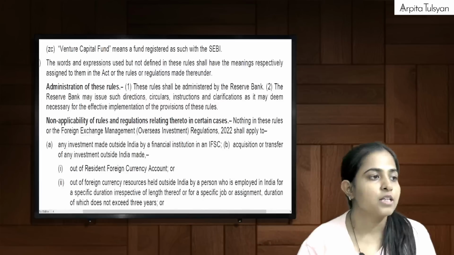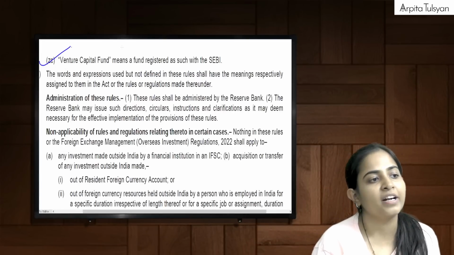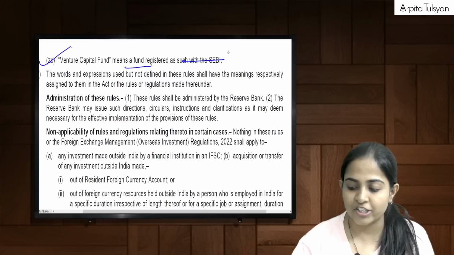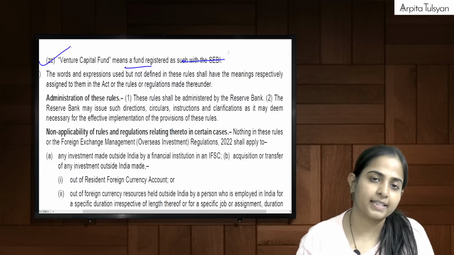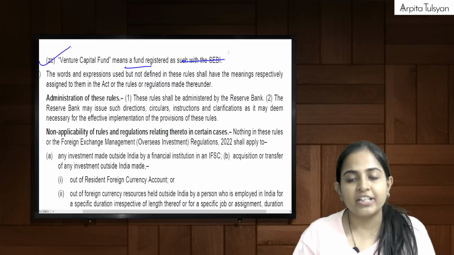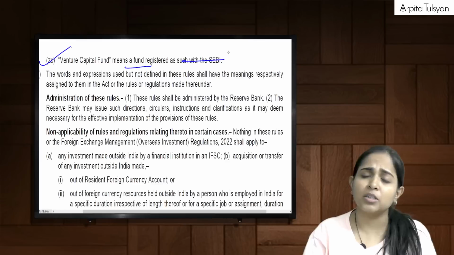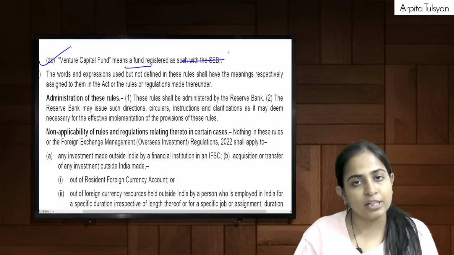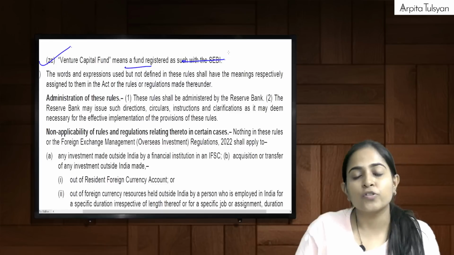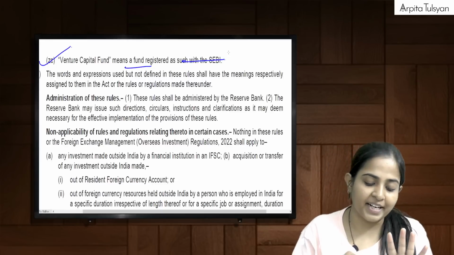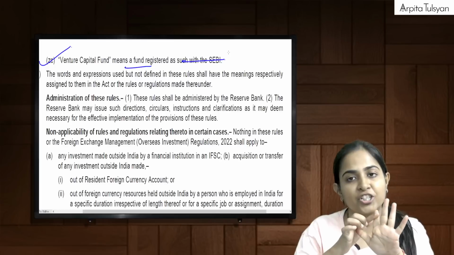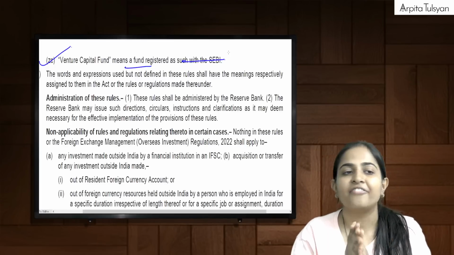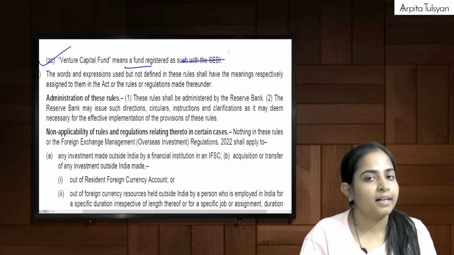Yes. So here it's given, a venture capital fund is nothing but a fund which is registered with the SEBI, which is engaged in specific activities. The one-liner definitions which are there are nothing but the terms which we have heard before, which we have been using regularly. But those 5 definitions which we had studied, financial control, financial commitment, overseas investment, ODI, OPI, those 5 terms are super duper important.